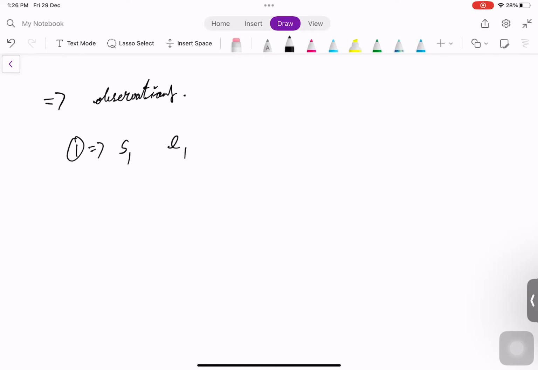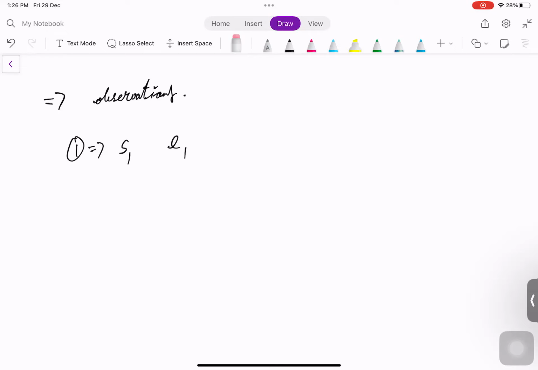We know that S1 will be less than E1. This is guaranteed. Every S point is distinct, and similarly every E point is distinct. Even S and E are distinct: if we add them all in a set, every point is distinct. That's what is guaranteed.